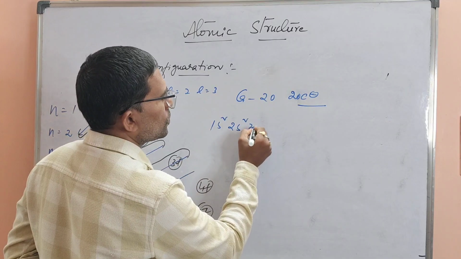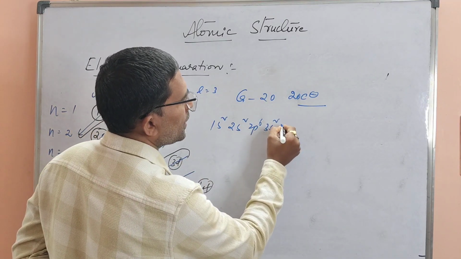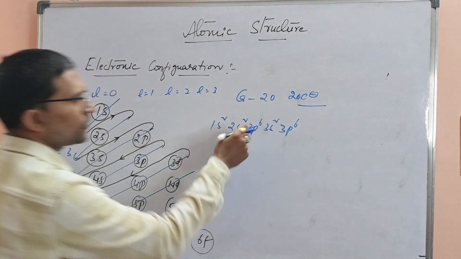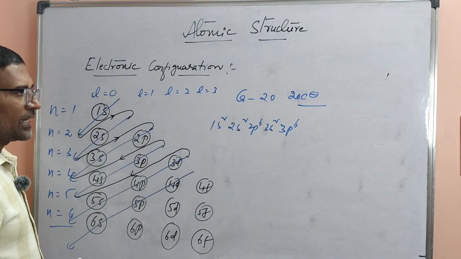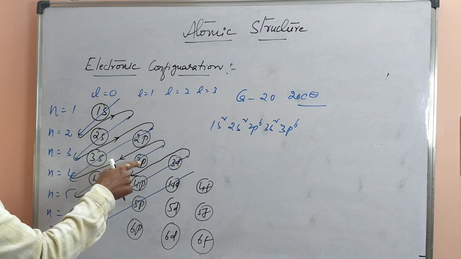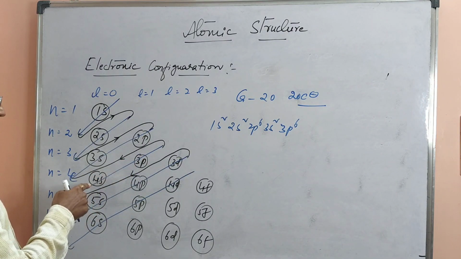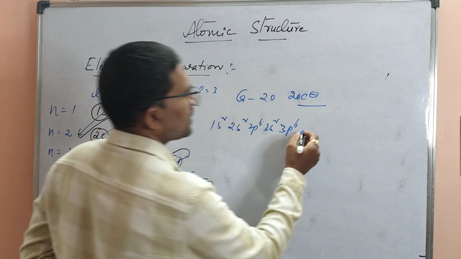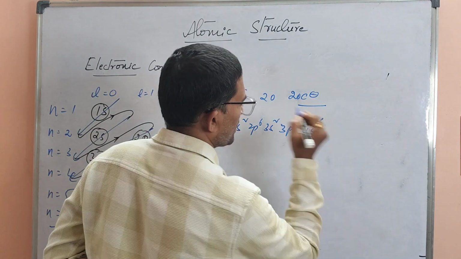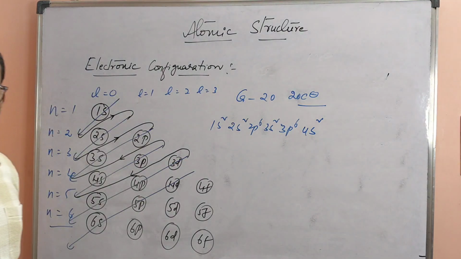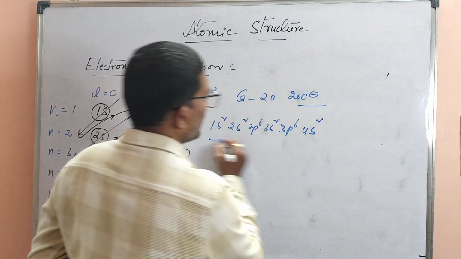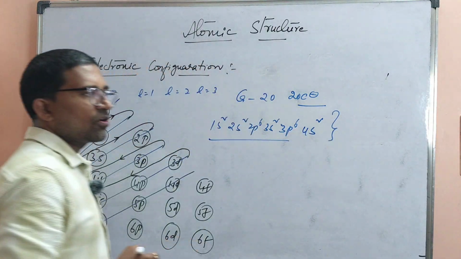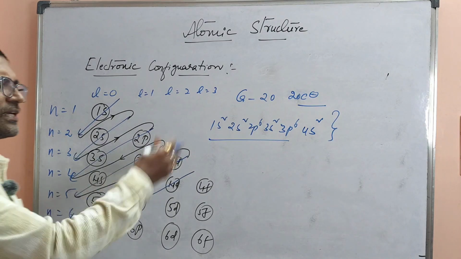1s2, 2s2, 2p6, 3s2, 3p6. Up to here we got 18. So 3s2, 3p6 over. What is left? After 3p, we have 4s. After 3p6, next I directly fill 4s2. Is it clear? Please remember how to write. Please practice all these configurations, not only these, all 30 elements.